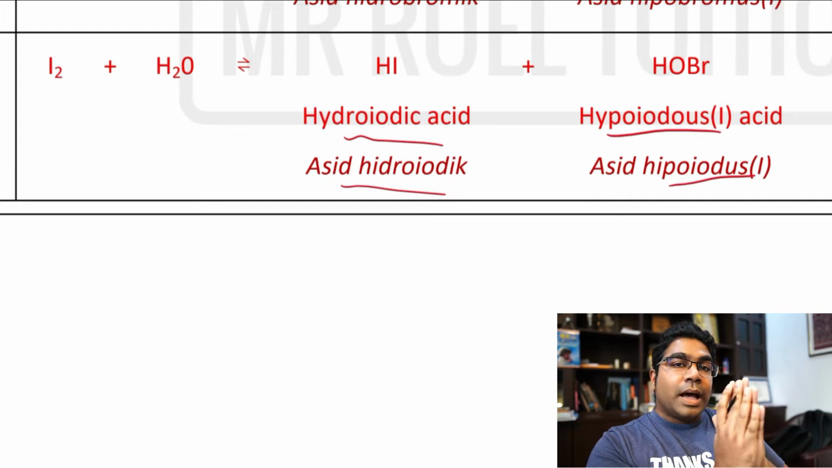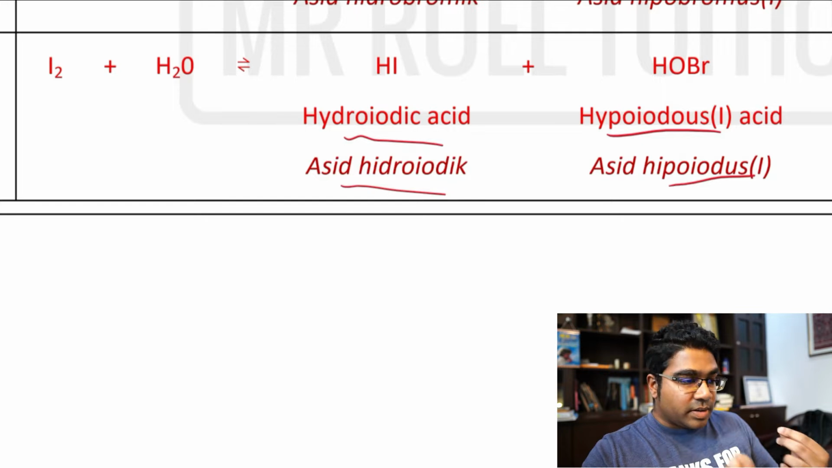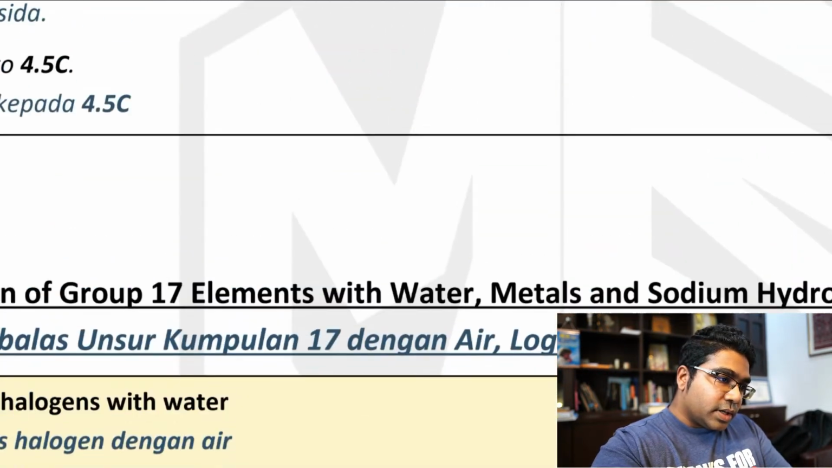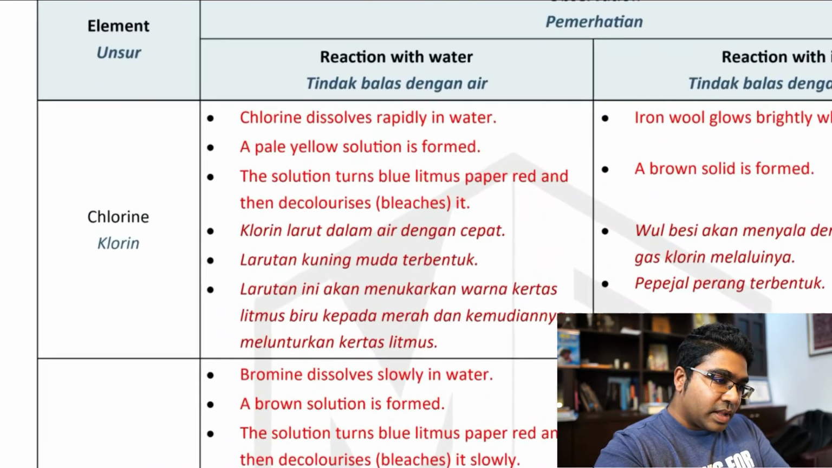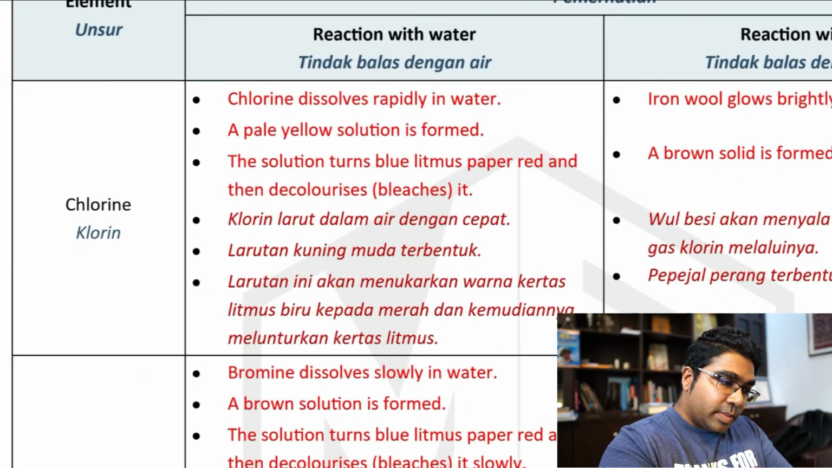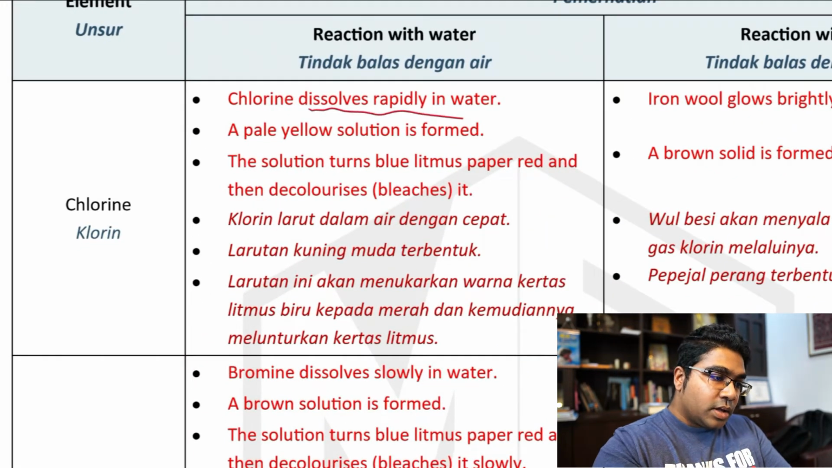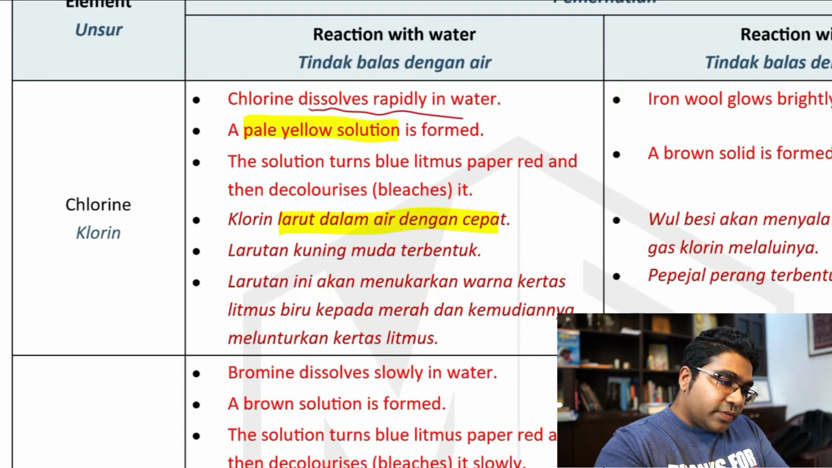Dan apa yang akan diperhatikan? What do we observe semasa melakukan eksperimen ini? So, jom kita tengok pemerhatian. Bagi pemerhatian untuk eksperimen ini, tindak balas dengan air. For chlorine, chlorine dissolves rapidly in the water. Chlorine akan larut secara cepat dalam air. Lepas itu, setelah larut, pale yellow solution is formed.